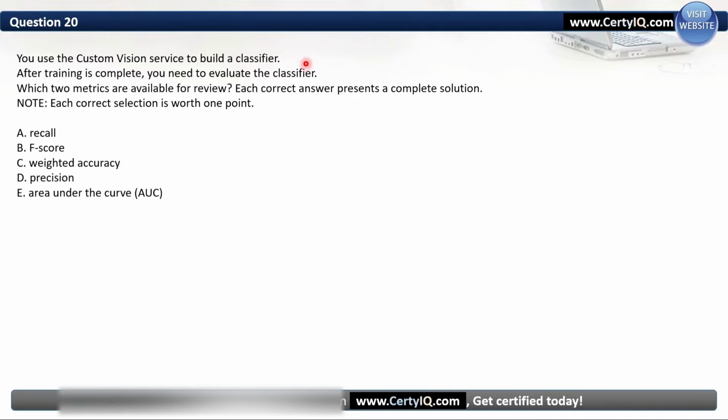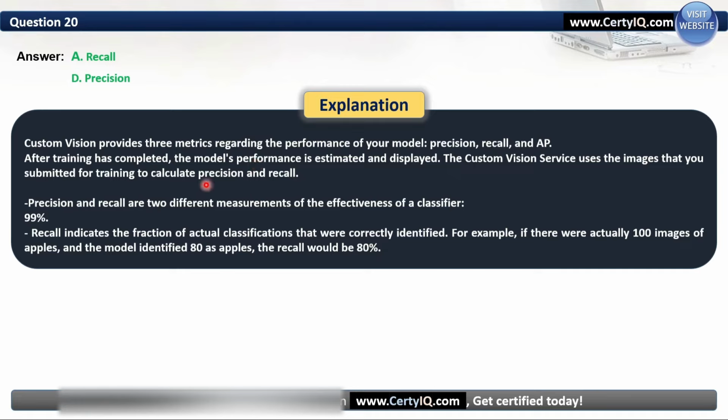The keyword in this question is classifier. You need to evaluate the classifier. Why? Because precision and recall are two different measurements of the effectiveness of a classifier, and Computer Vision provides three metrics regarding the performance of your model: precision, recall, and AP.